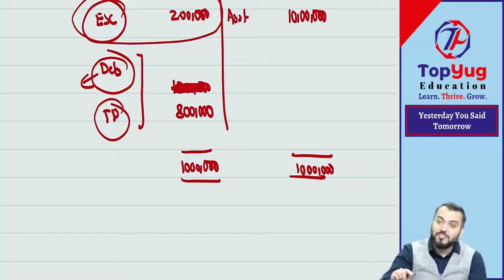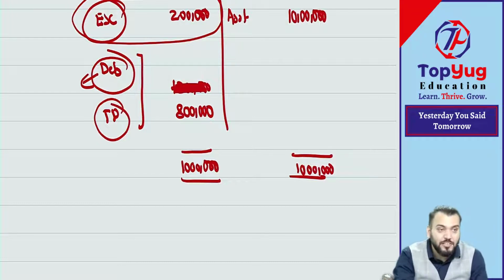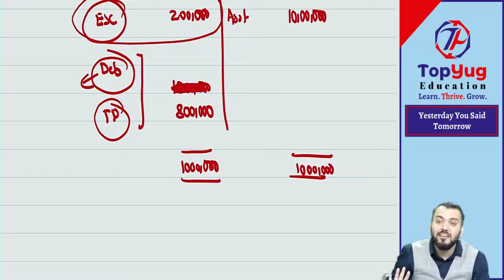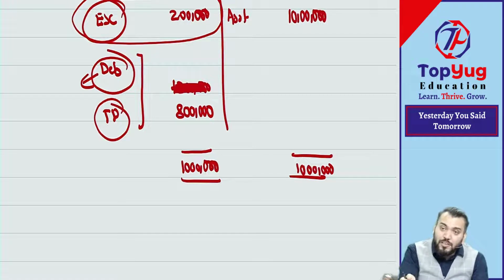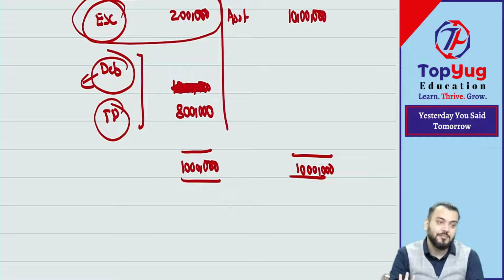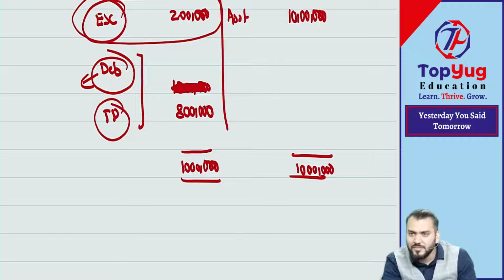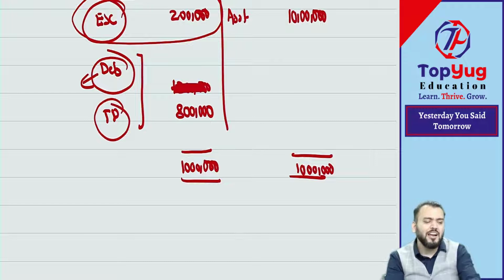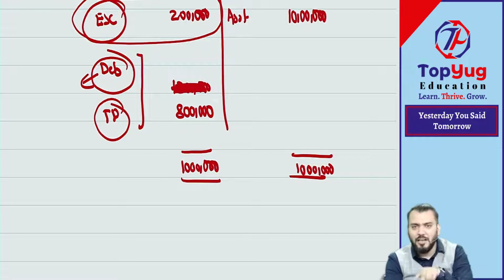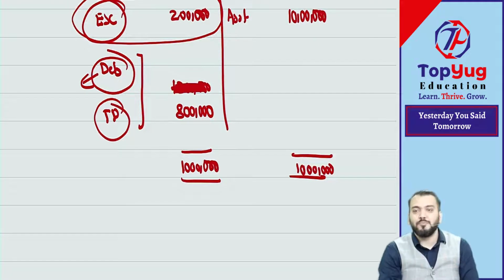Understood why permission of High Court is required? Because as per the Companies Act, reduction of capital is not allowed. It is allowed only when it is permitted by High Court. So High Court will give permission for internal reconstruction, meaning now we can reduce the capital. Understood? Correct. What is the journal entry? That we will do, nothing to worry. But have you understood the objective of this chapter?